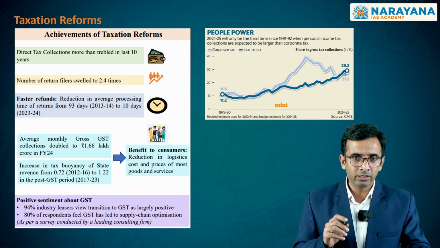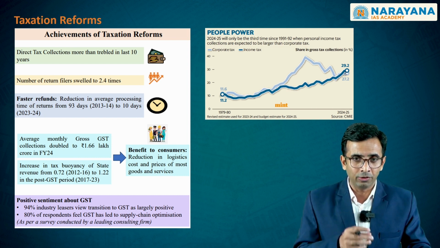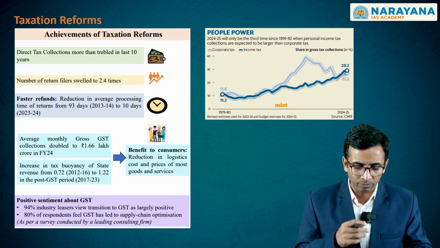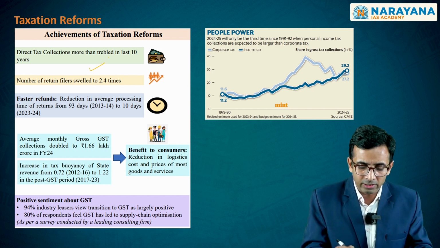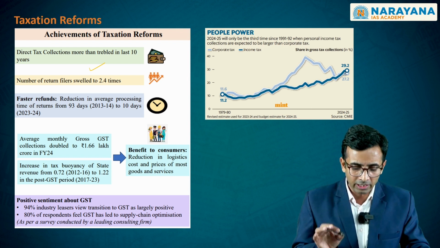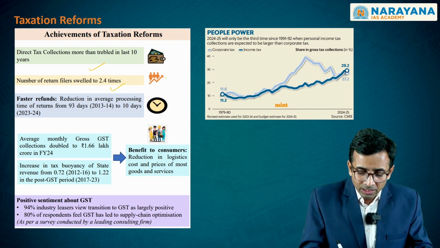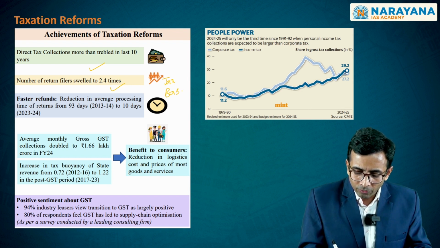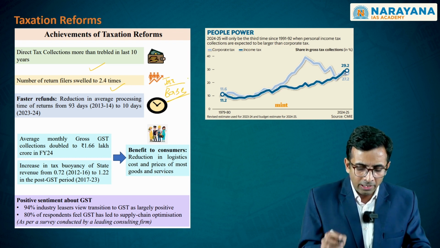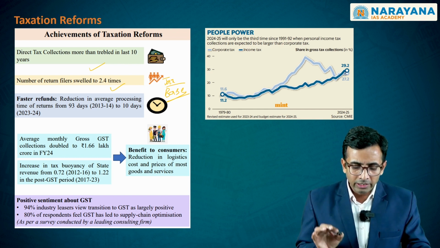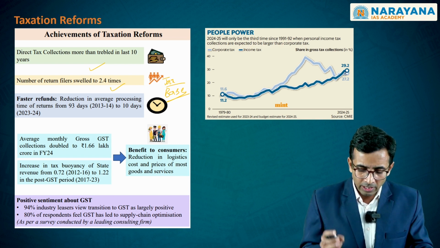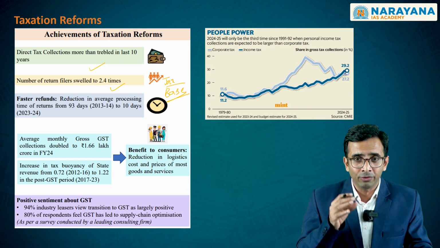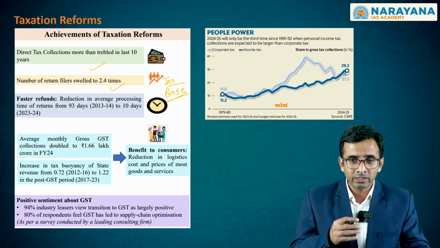On the other hand, with respect to tax revenue, the government has come up with certain reforms. Clearly, you find that the direct tax collections have trebled in the last 10 years, as it claims. Second, the tax base has also increased. And number 3, we also see that the processing of refunds has also attained certain pace, and this pace is showing the efficiency of the functioning of the tax structure.